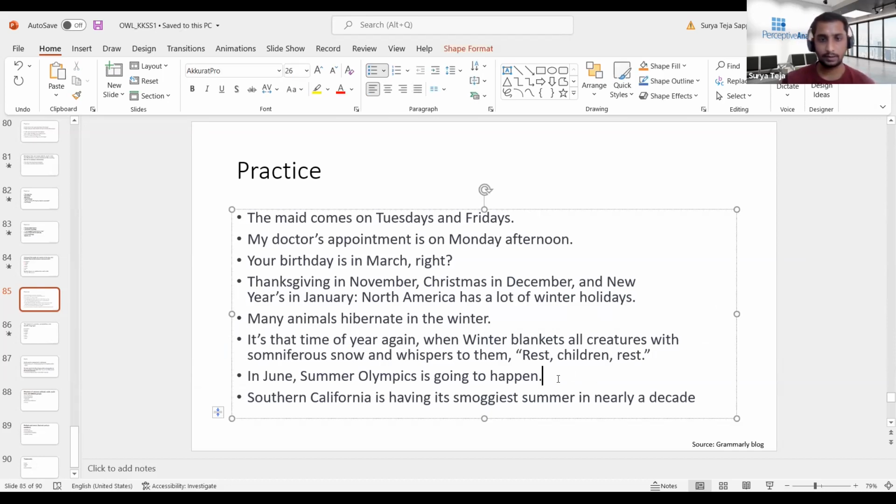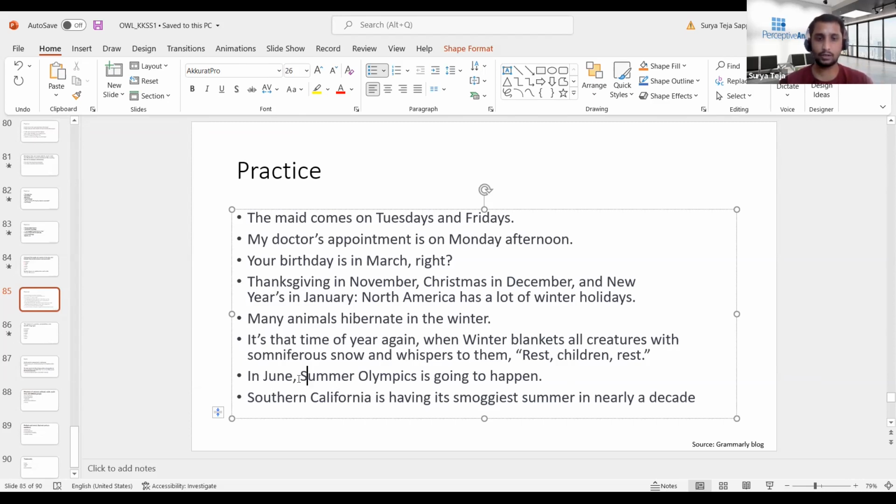So I'll move to the 7th example here. If you see, in June, Summer Olympics is going to happen. Is it right, or are there any changes required in this case? I think it's right. So basically in Summer Olympics, I am not talking about the particular season. Here Summer Olympics is acting as a name. So basically Summer Olympics is an event.